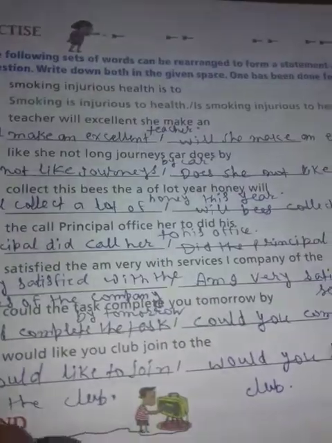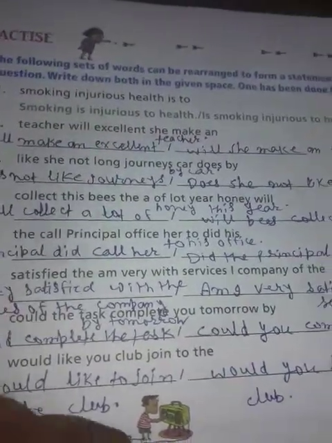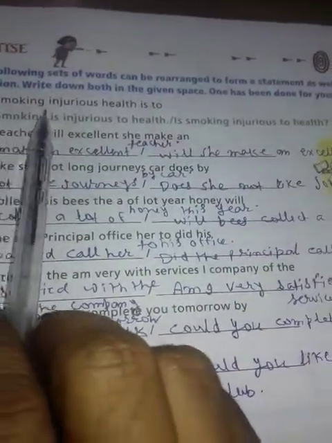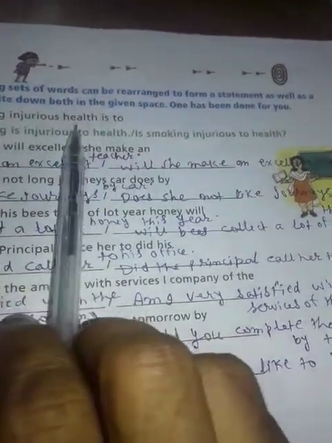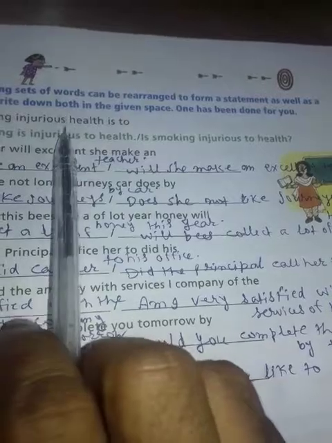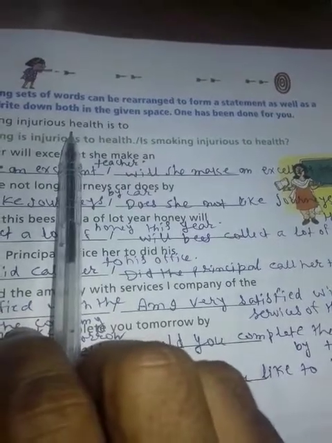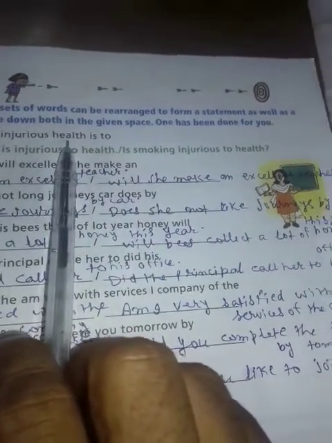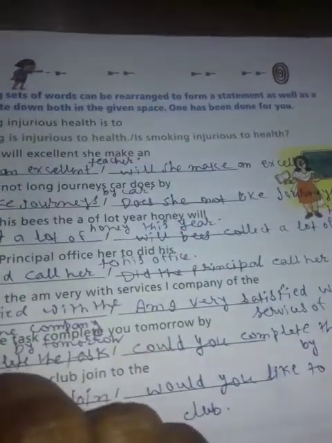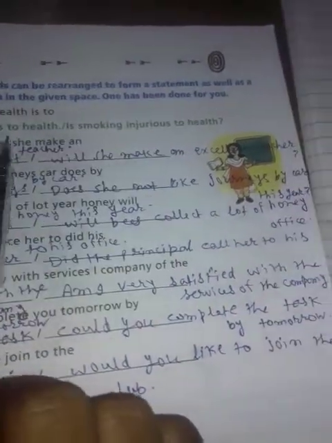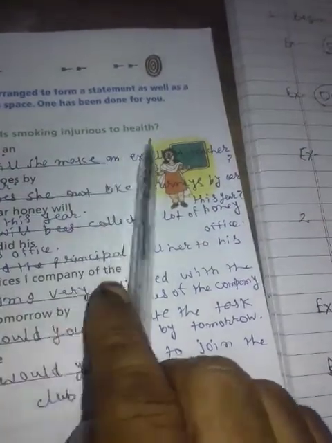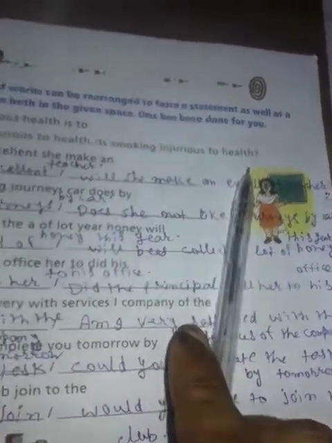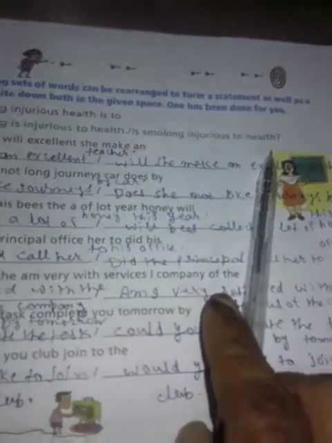Now some exercises are given here to do. Smoking injurious health is too. So now we have to rearrange to form a statement as well as a question. Okay. So now first statement: smoking is injurious to health. Okay. Is smoking injurious to health? So like this we have to do.